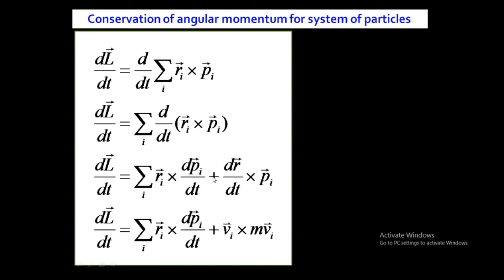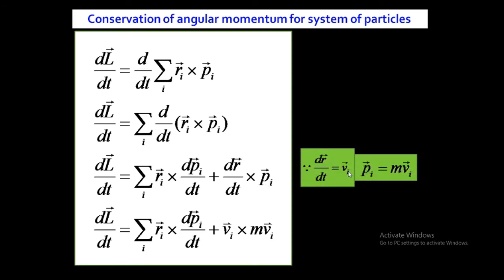Why v_i? Because inside the summation we are talking about the ith particle, and the summation means that it is for the system of particles, for all the particles in the system. So dr by dt means v_i, the velocity of the ith particle, and p_i means m into v_i. m is constant, that's why I am not putting i in the suffix. So dr by dt is v_i and p_i is nothing but mass into velocity. In place of p_i I have put m into v_i, and in place of dr by dt I have put v_i. So we get this equation.